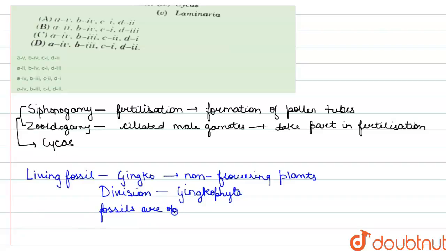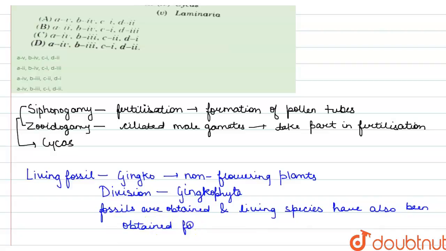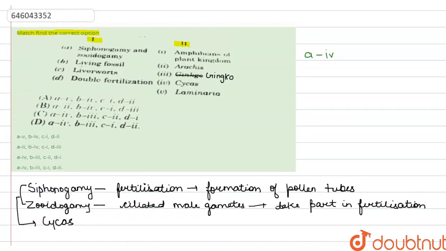Fossils are obtained, and living species have also been obtained for ginkgo. So B, living fossil, will go with option 3 from column 2.